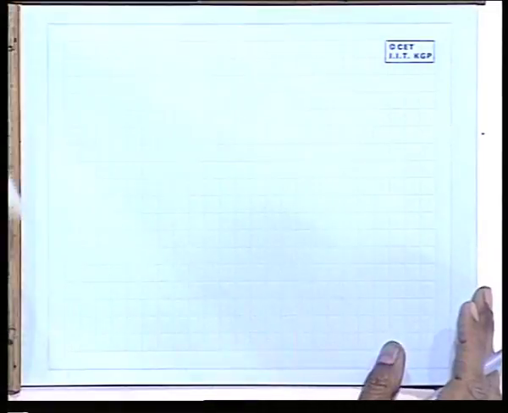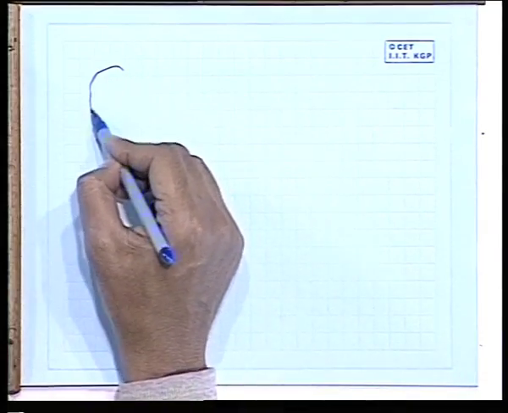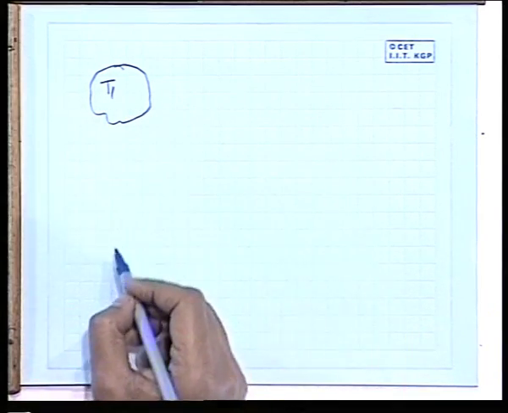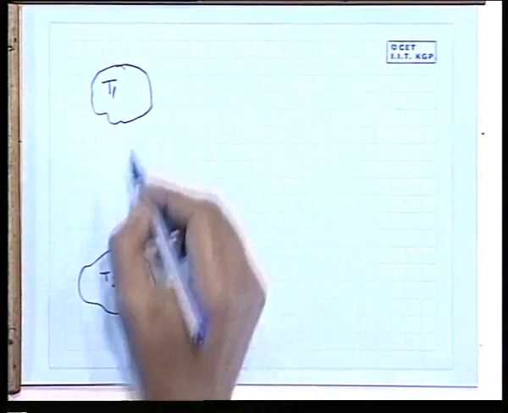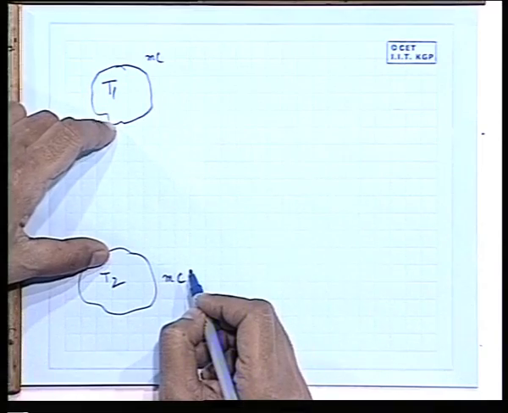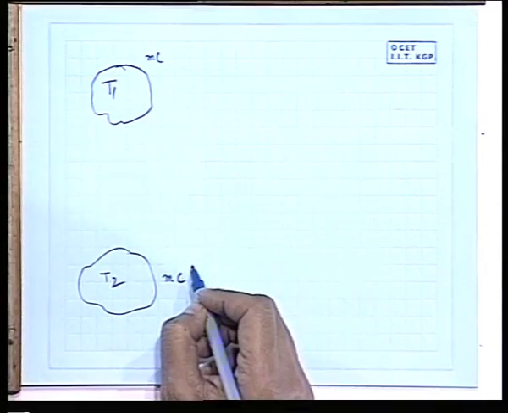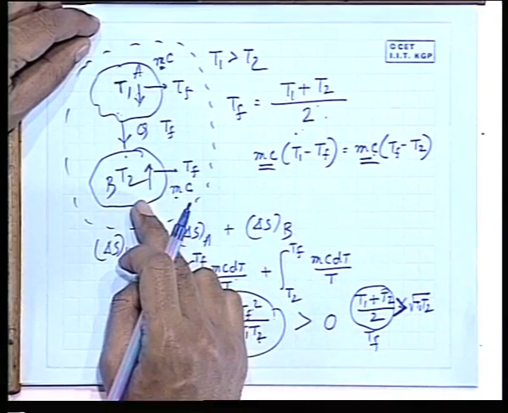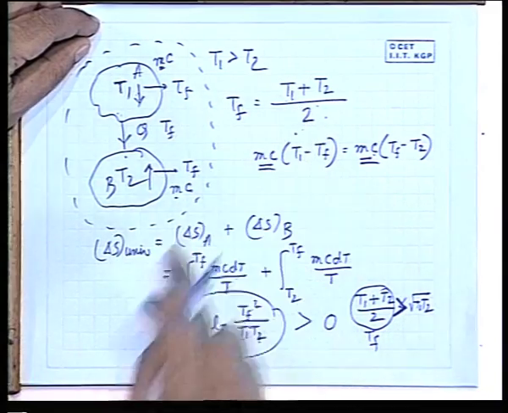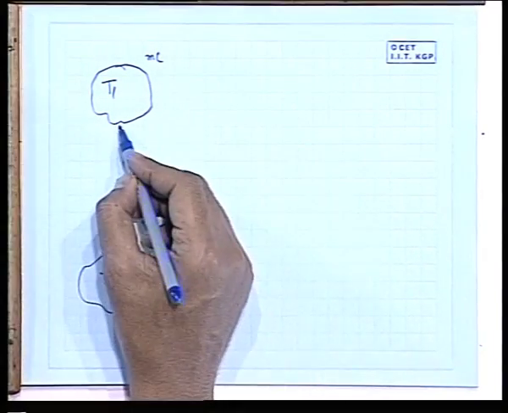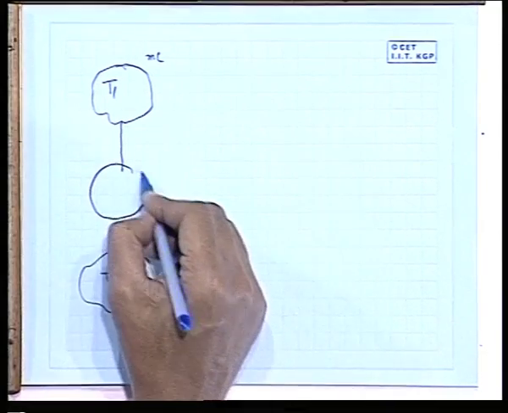Now after this I will do another problem, these are the classical examples. Now if we have a finite system at a temperature T1, another finite system at a temperature T2, and let their capacities be same, just a continuation of the earlier thing. If we connect them by a diathermic wall or a conducting rod, they attain a final temperature depending upon their heat capacities. If they are same, it is the arithmetic mean, and we can find out the entropy change of the universe consisting of these two. But if they are connected by a heat engine, what happens?